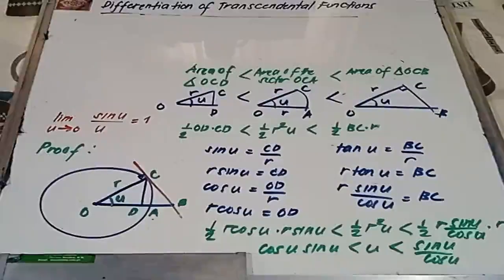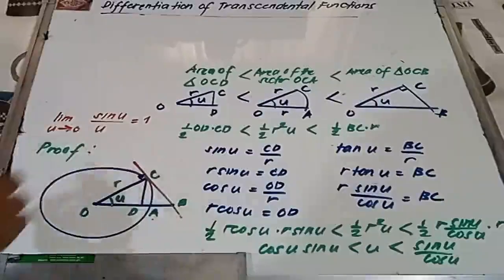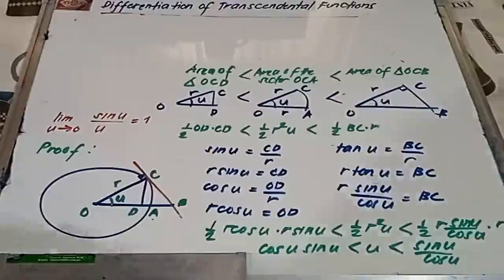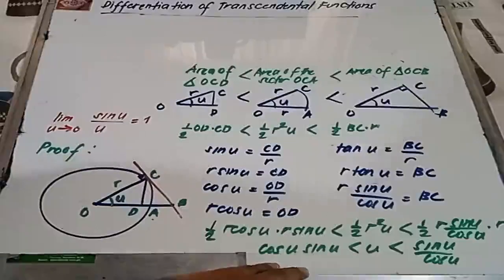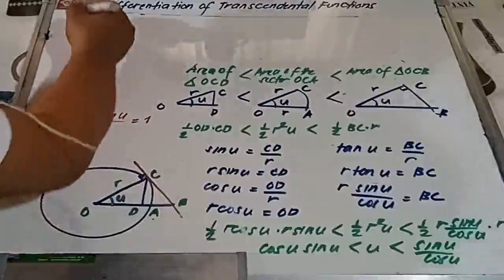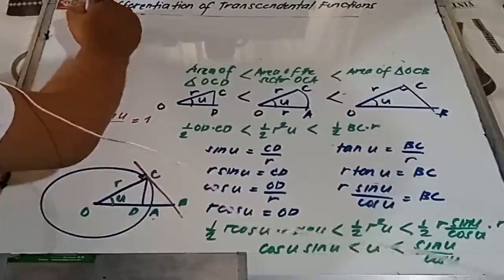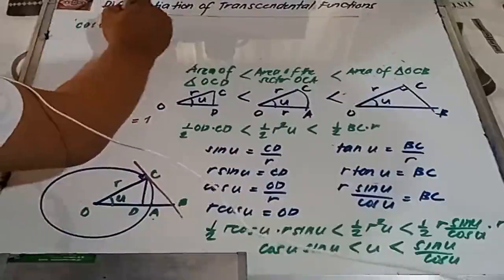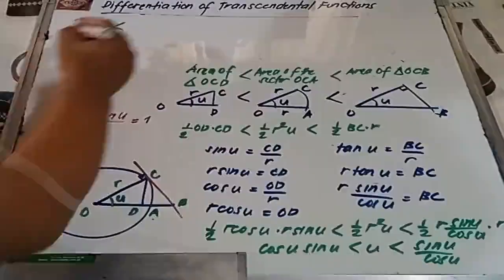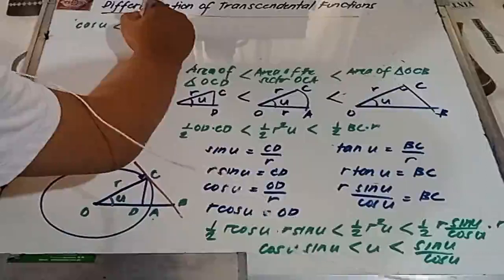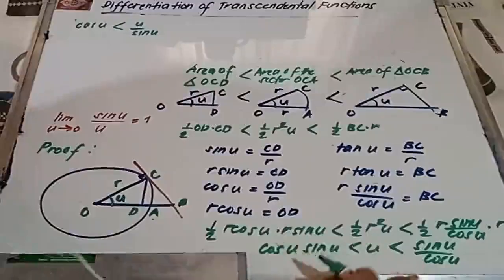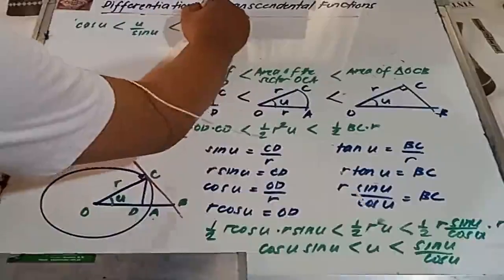Next is, kung i-divide natin lahat ng terms ng sine, okay? Kasi ito ang kailangan natin. Divide natin lahat ng terms ng sine. So, ang matitira na lang dito is just cosine u. So, cosine u, sa gitna, matitira na lang ay u over sine u. Doon, ang matitira ay 1 over cosine u.